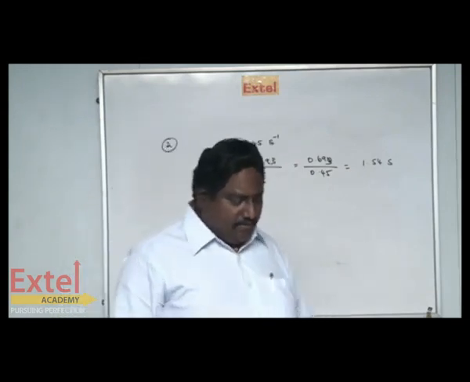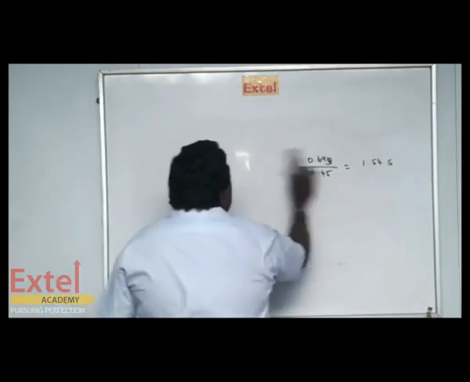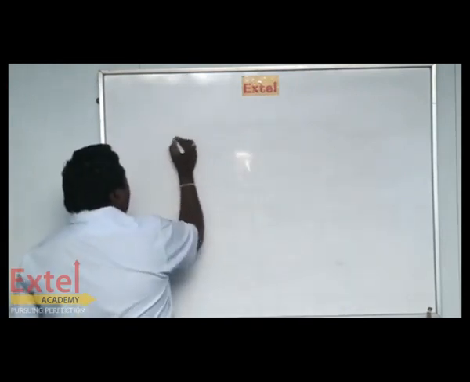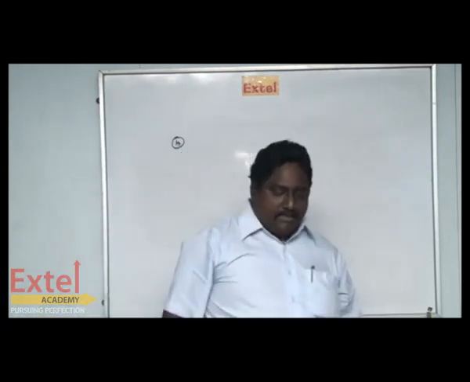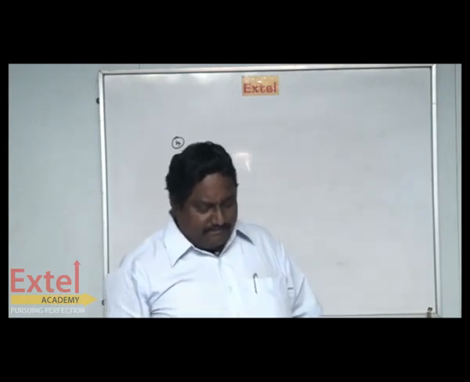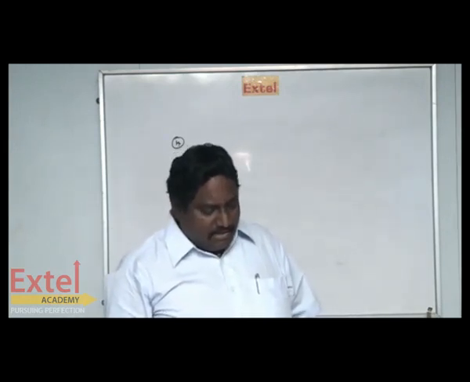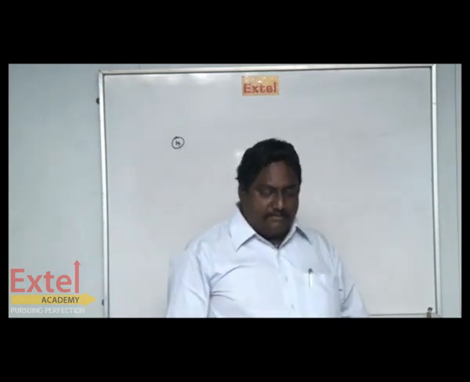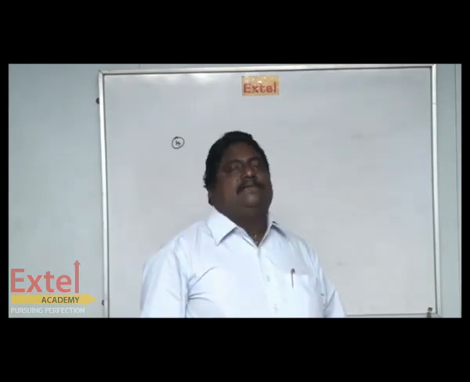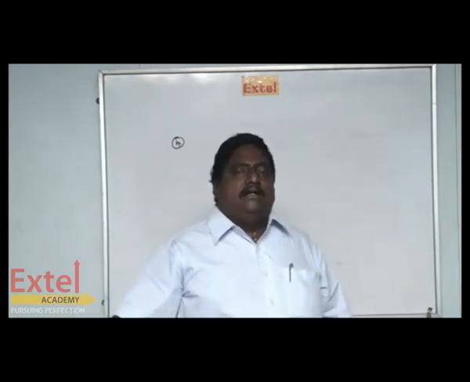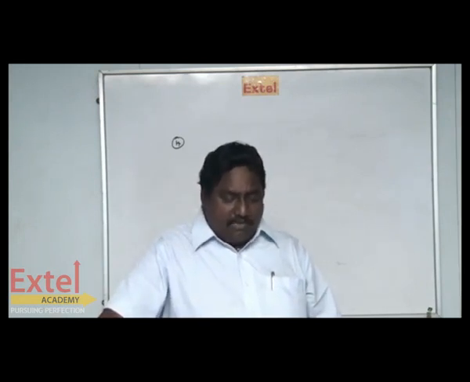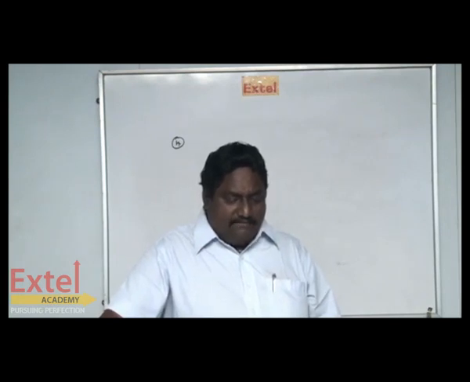Now let's go to the fourth sum, the fourth problem given in the textbook. If a first order reaction completes 25% of the reaction in 100 minutes, then what are the rate constant and half-life value of the reaction?